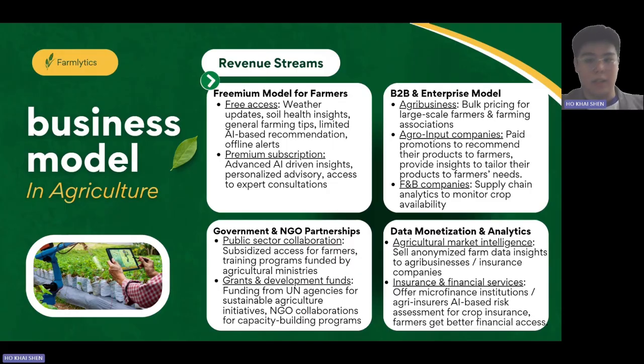Our last revenue stream will be data monetization and analytics. We can sell anonymized farm data insights to agribusinesses, agri-insurances, and microfinancial institutions. They can make smarter and bolder decisions based on the real data that we provide. We can earn money from that. Also, we can collaborate with insurance and financial services. We can offer them data-driven insights so that they can provide better financial access for the farmers.